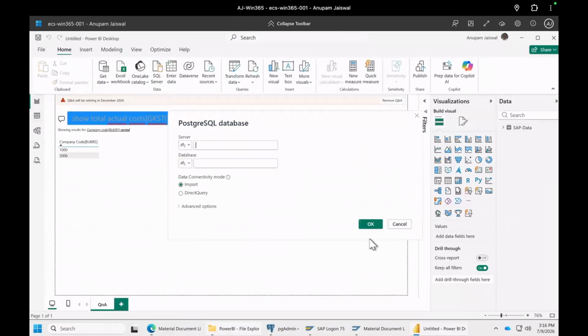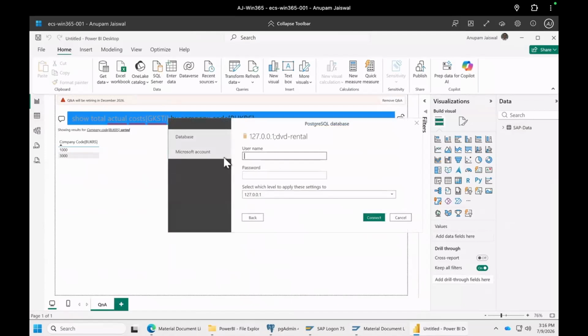It can be any of the SQLs or cloud data sources which Power BI supports, and I have to give the server IP address, which is in my case this one, 0.0.1, and the database we have set up there is DB rental, and I'm going to just import.